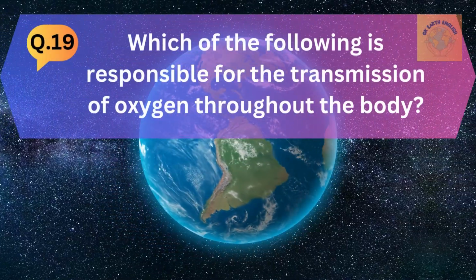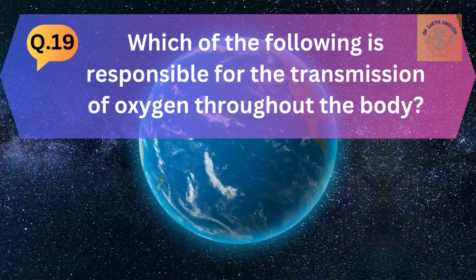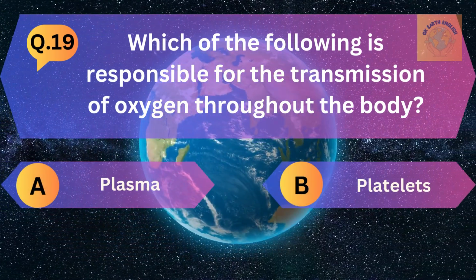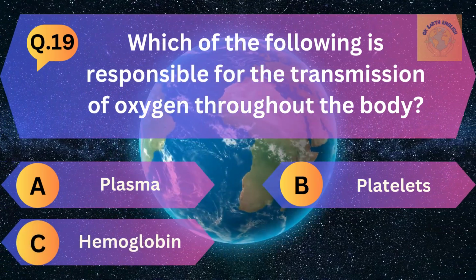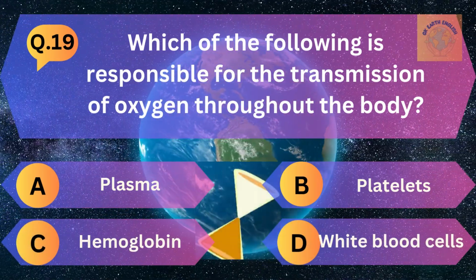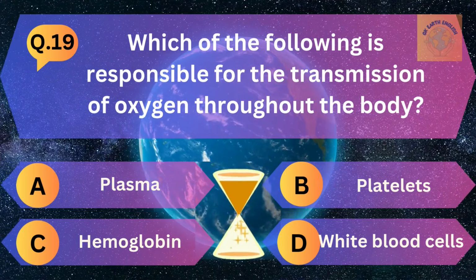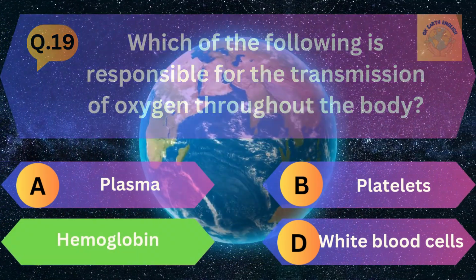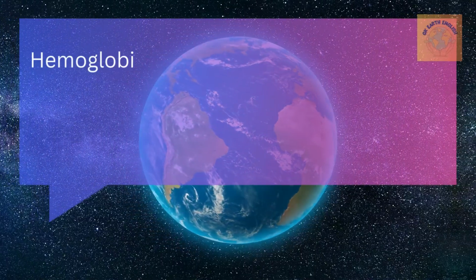Question number 19. Which of the following is responsible for the transmission of oxygen throughout the body? A. Plasma, B. Platelets, C. Hemoglobin, and D. White blood cells. The correct answer is hemoglobin.